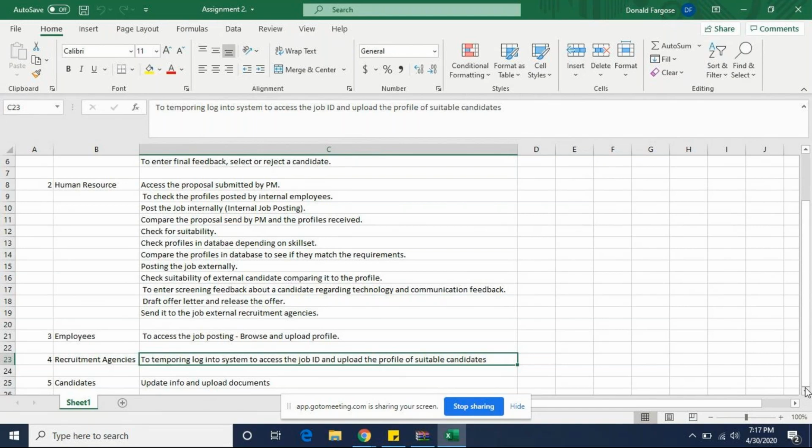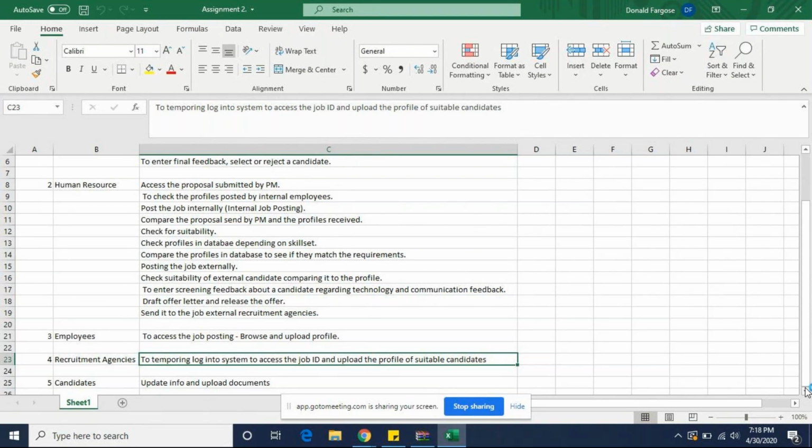Regarding stakeholders, one of the stakeholders that Prachi has missed is the interview panel. The interview panel would also be using the system. Every time interview round 1 or round 2 is over, they will access the system to put in the feedback for the candidate, round 1 feedback and round 2 feedback, and submit it.